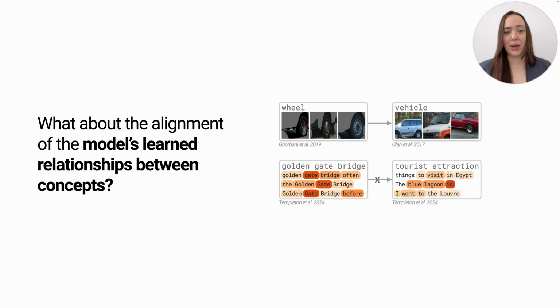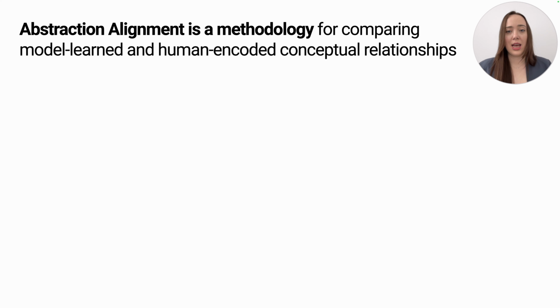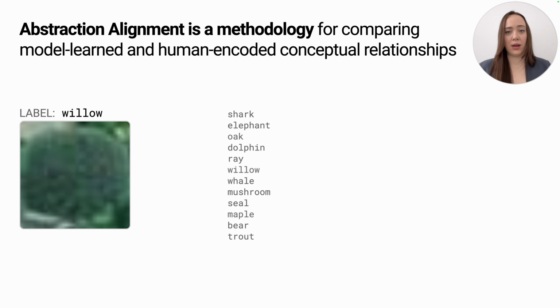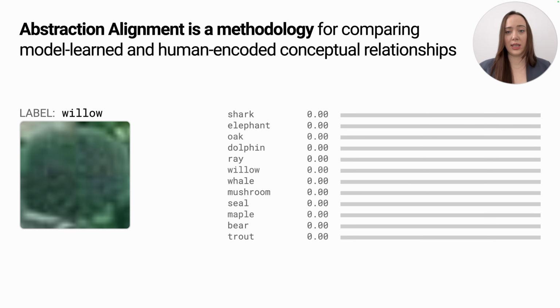Abstraction alignment is a method that helps us study this. It looks at the human alignment of models' conceptual relationships. To see how it works, let's start with a set of concepts. Given an input, we can get a score based on how relevant the model considers each concept. Here, we use the model's outputs, like its classes or tokens, as concepts, and their probabilities as the scores.